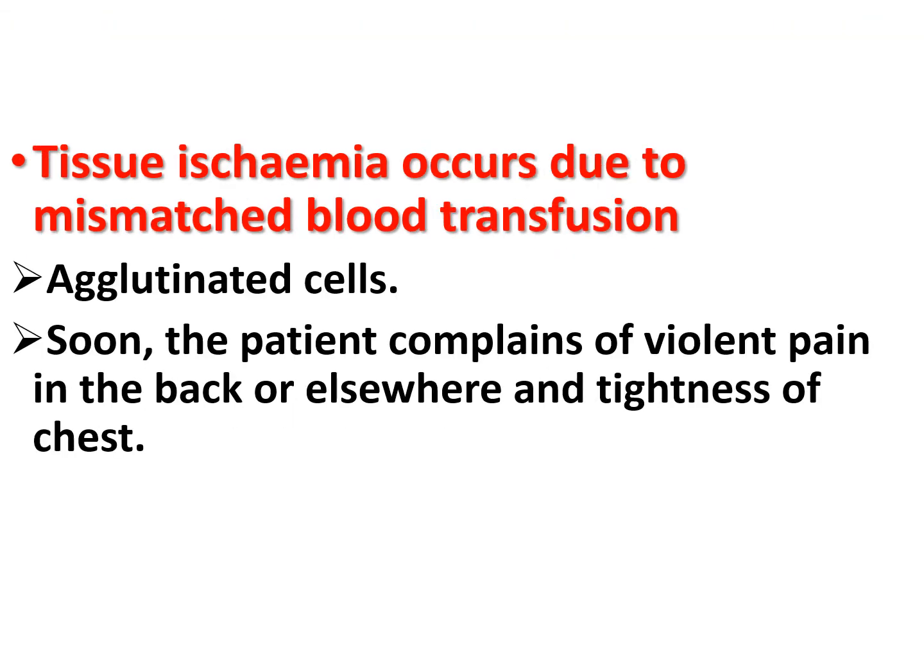Tissue ischemia occurs due to mismatched blood transfusion. In mismatched blood transfusion, agglutination of the red blood cells occurs. These agglutinated red blood cells block certain vessels, and so tissue ischemia occurs. Ischemia means decreased blood supply to that tissue or organ, so the patient complains of violent pain in the back or elsewhere and tightness of the chest.